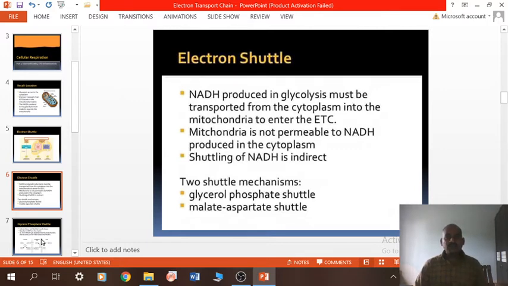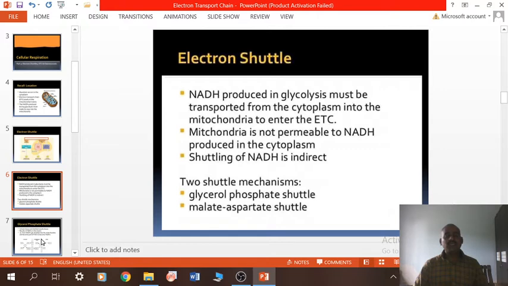The mitochondria is not permeable to NADH produced in the cytoplasm because there is a barrier of the mitochondrial membrane which does not allow NADH to directly enter inside the mitochondria. So that's why shuttling of NADH is indirect.